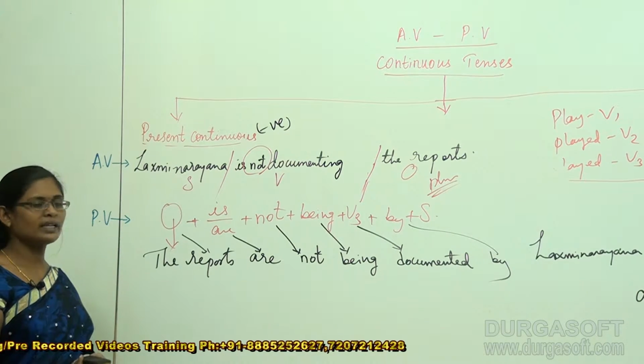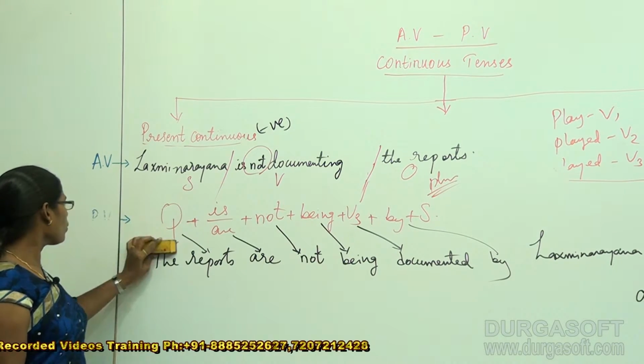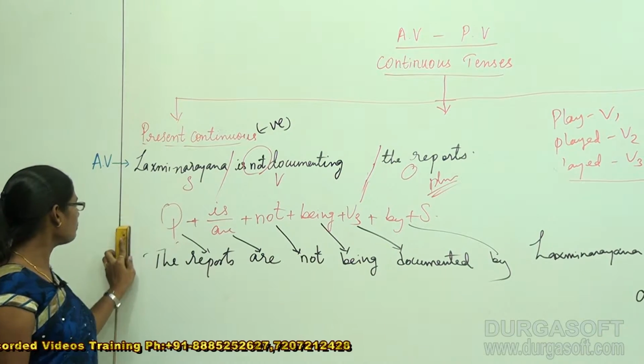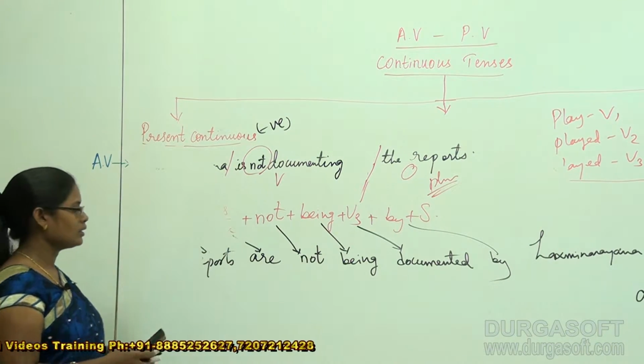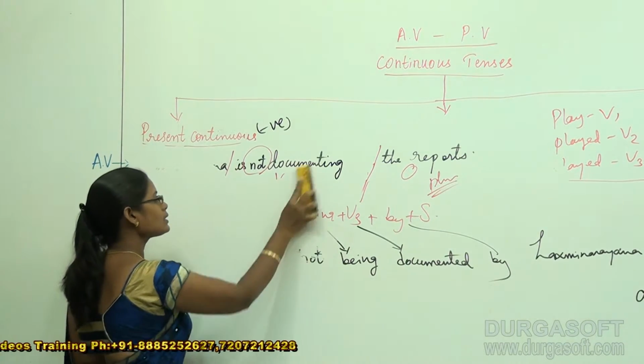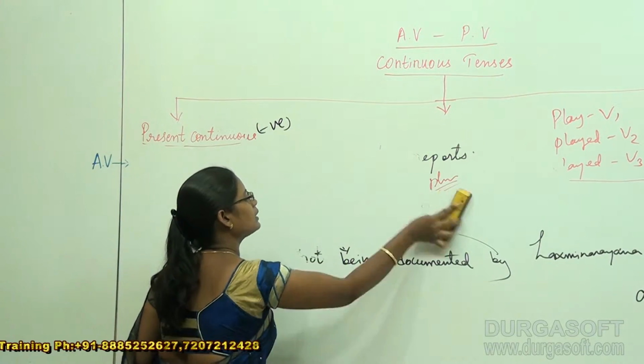Now, there is one more thing left over for us, that is questioning. What happens when a present continuous question is given as an active voice? We are also supposed to do all these things, because most of the time we tend to make mistakes in this particular area.